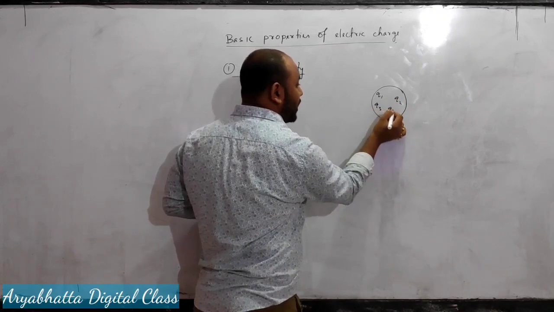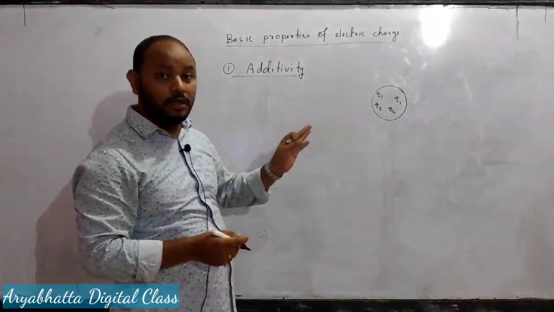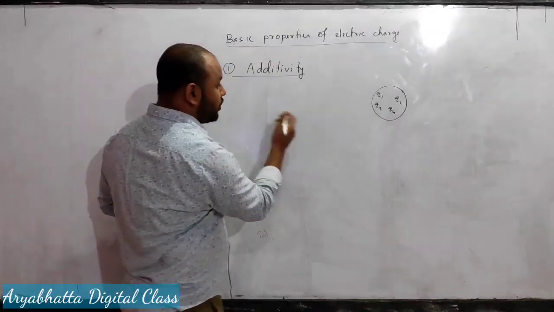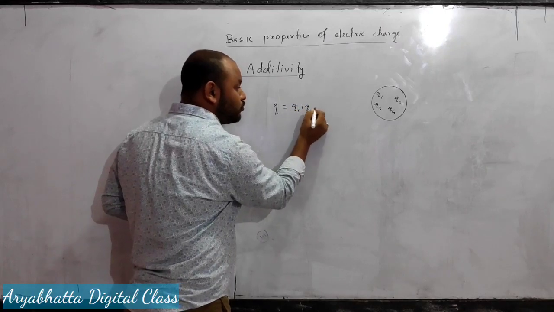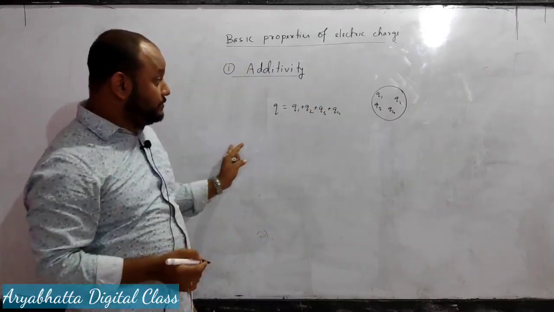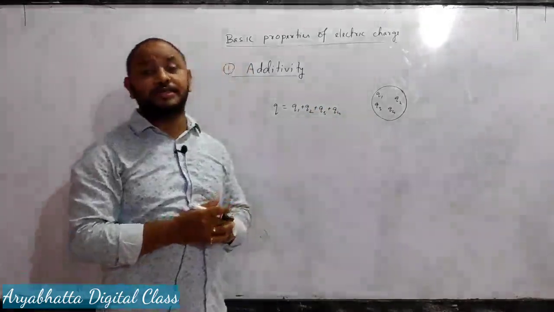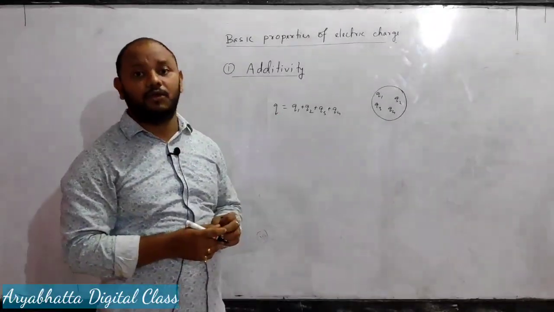Q2, Q3 and Q4. What will be the total charge of the body? The total charge of the body will be Q equal to Q1 plus Q2 plus Q3 plus Q4. That means it will follow the simple algebraic addition because charge is a scalar quantity.